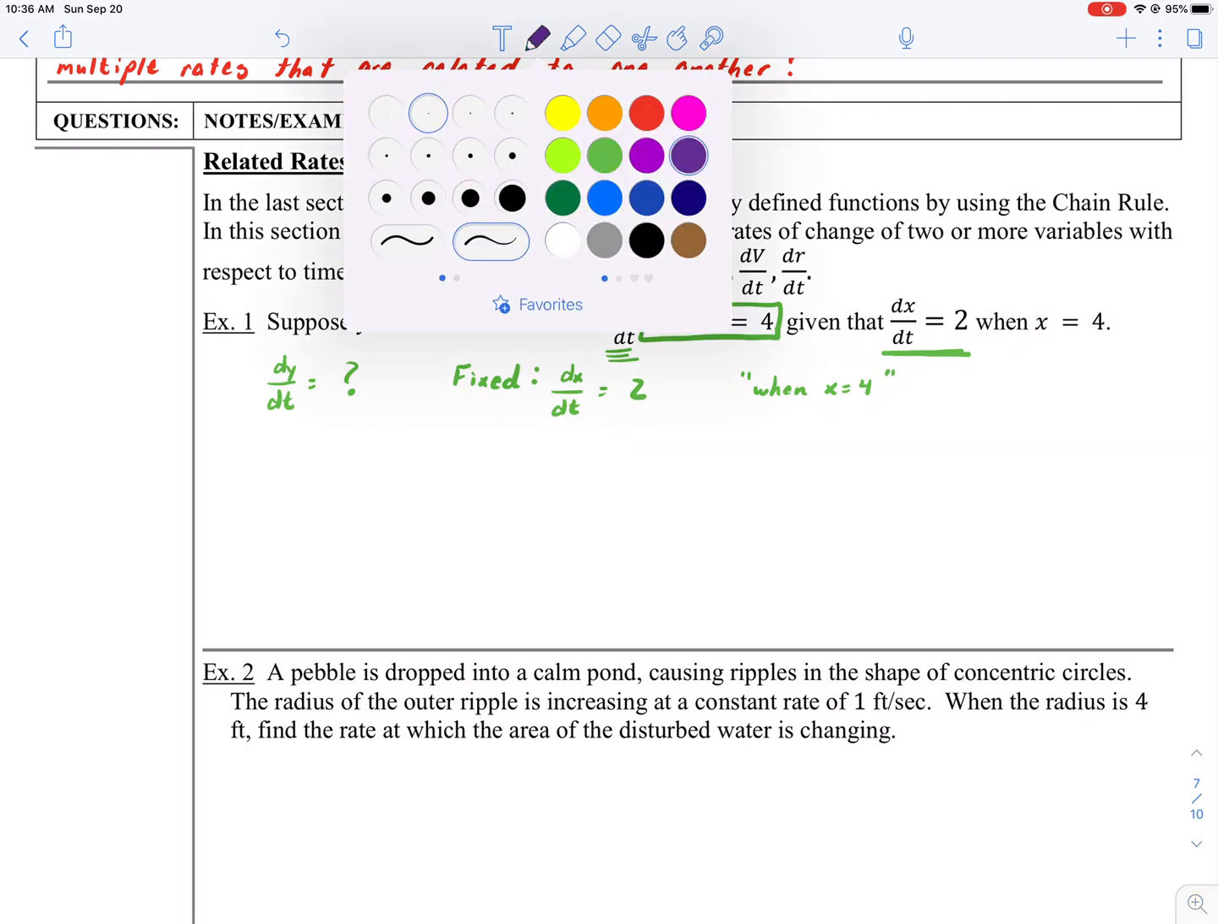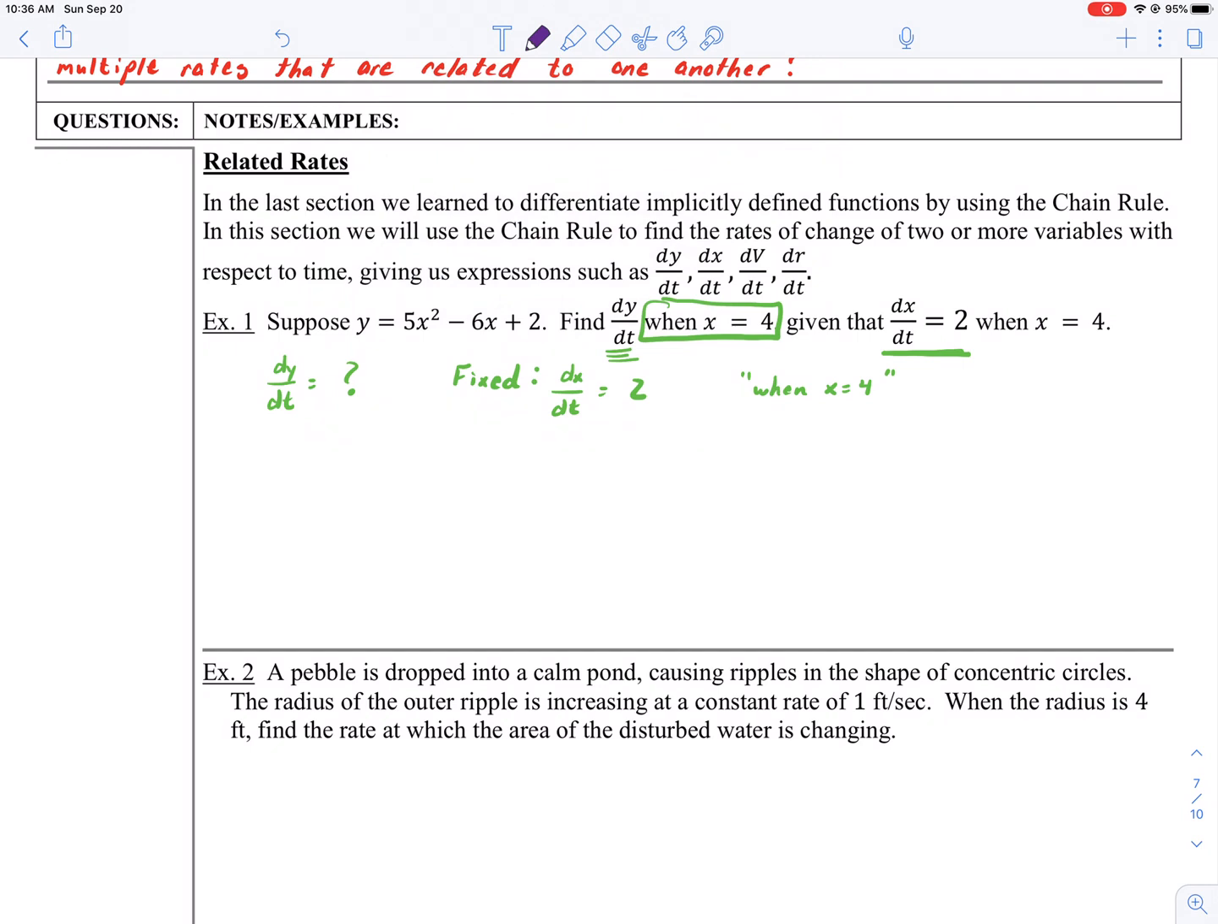So let's first of all take the derivative. Everything is with respect to time, so this is not y prime. When I take the derivative here, I'm going to do dy/dt equals, and then I'm going to use the power rule, so it's going to be 10x, but then it's not just dx/dx, it's dx/dt, minus 6 dx/dt. And then I could do plus 0 just to make sure you understood that I did take the derivative of 2, but that is 0. So that is the equation.